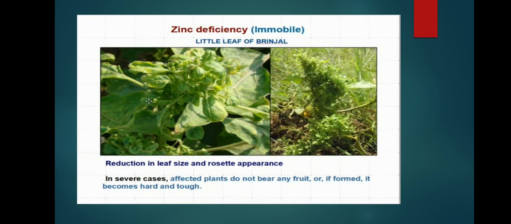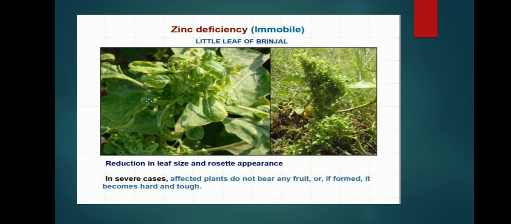Zinc deficiency in some vegetables shows reduction in leaf size and rosette appearance. Not in banana, but in many plants it shows a bunchy, rosette appearance. In severe cases, affected plants do not bear any fruit. If zinc is deficient, there is no growth of new meristems, so there is no growth or production of flowers. Then the plant does not bear any fruit.